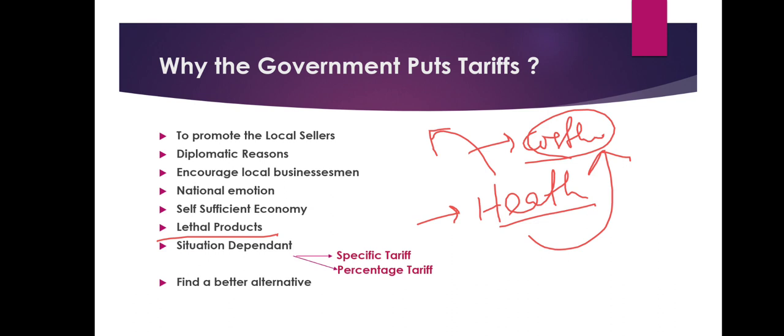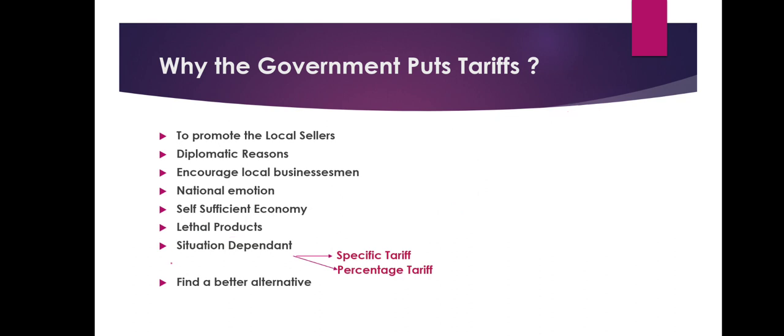So in case of lethal products also, government puts tariffs. Or situation demand. If the current situation is such that you are compelled to put a tariff on it, you have no choice other than that, then the government also puts a tariff depending upon the situation.